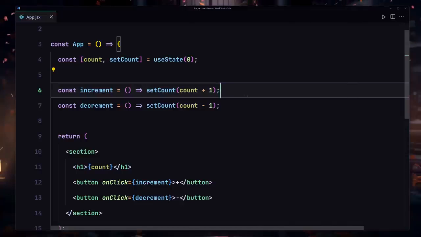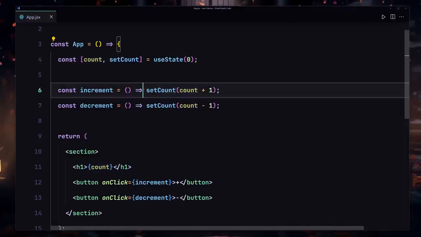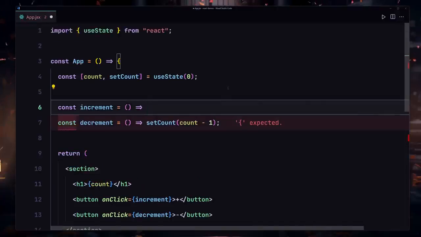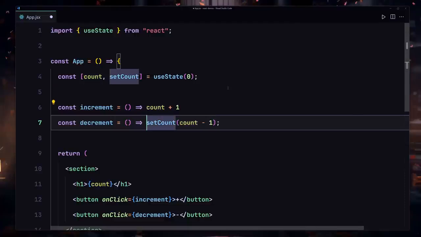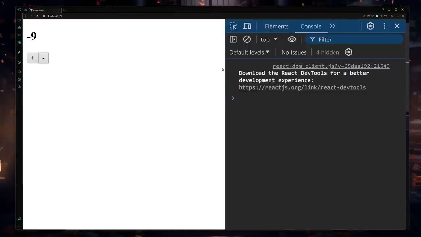Now I know a lot of people will ask me, Hussein, can we change the value of this count without using this set count? So you know what, let me just do that. I'm going to remove that from here, and now let me just use my count plus 1 instead of providing that set count and stuff. So I'll just use count minus 1, and now I'm going to save my file. If I save my file and refresh there, now if I click on there, here you can see behind the scene this counter is updating, the UI is not updating.